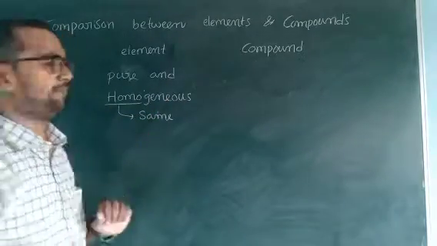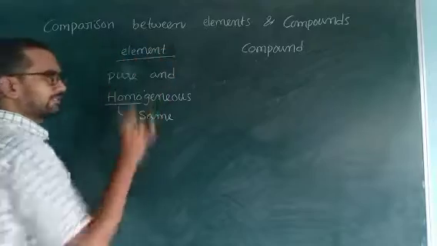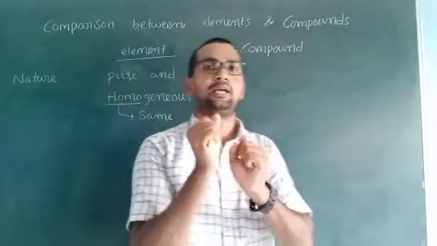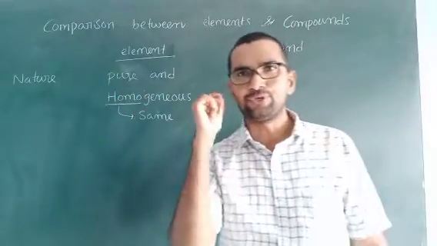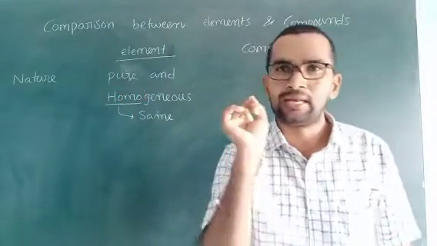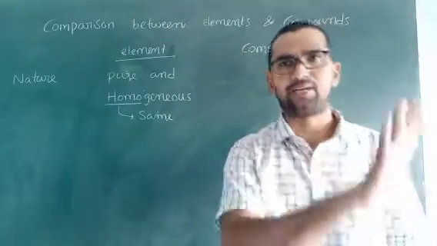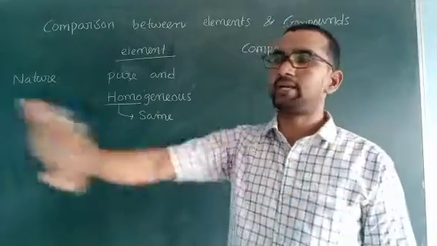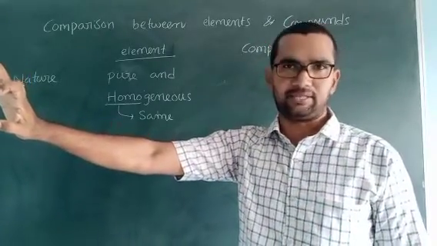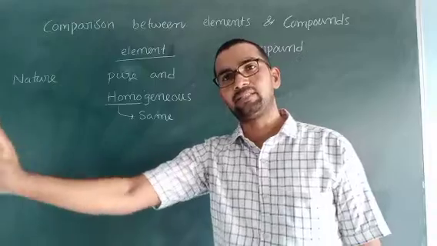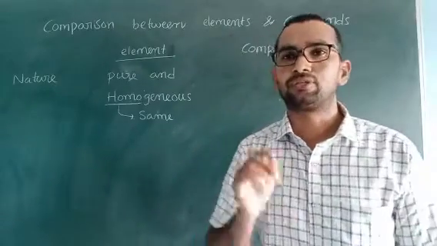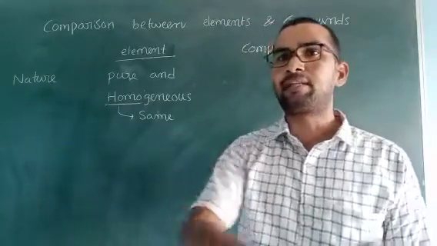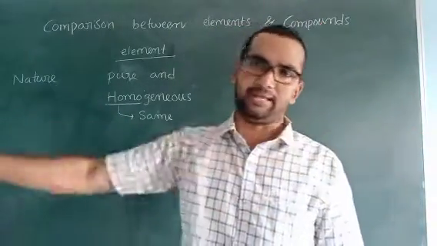So, if you take an iron rod and it is pure, it is called an element. In a pure iron rod, only iron atoms are present, and it maintains the same color and appearance throughout the rod. Same appearance means it is homogeneous. Simply, homogeneous means the same phase throughout; the appearance is the same from starting to ending.